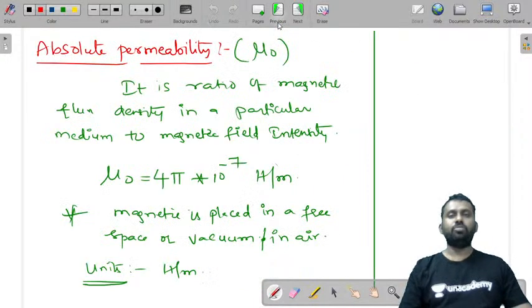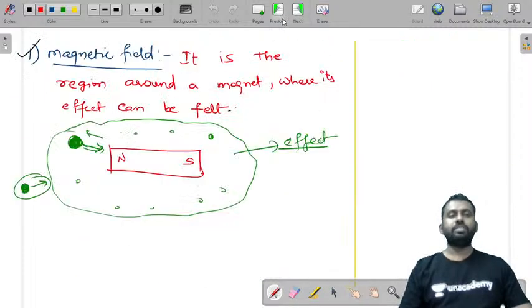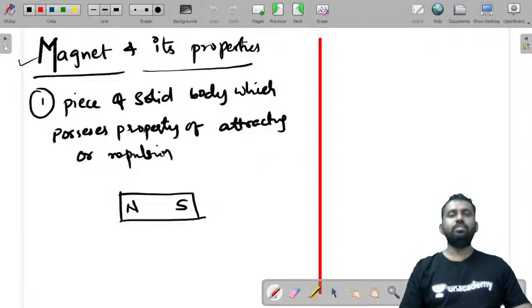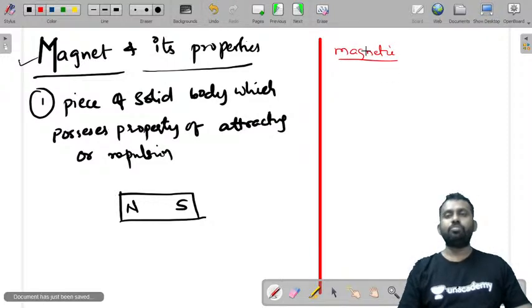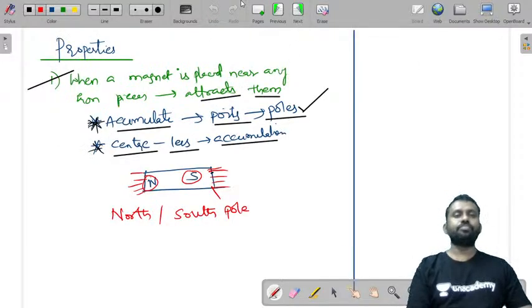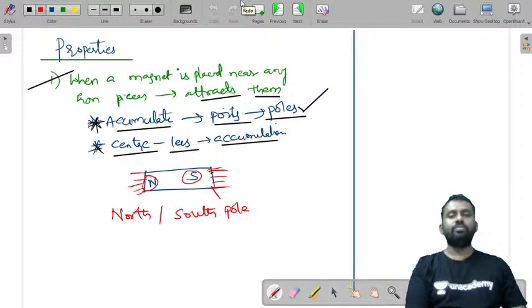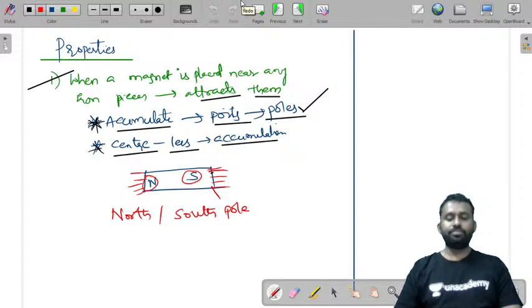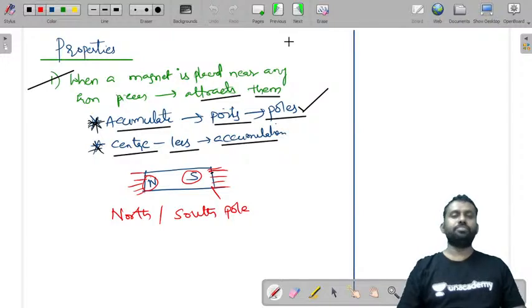Now let us look once again at what we have seen from the starting. We have seen what is a magnet and what are its properties, like it attracts and repels, and the places where more attraction accumulates are called the poles.